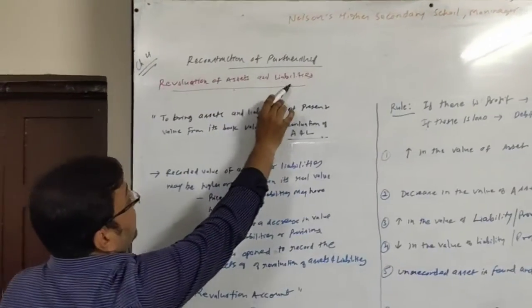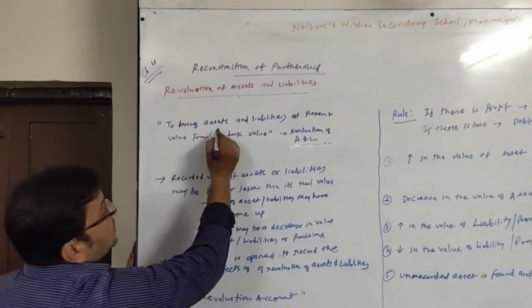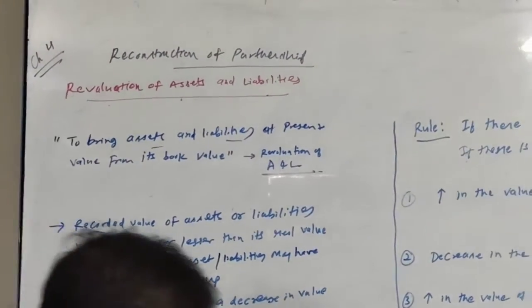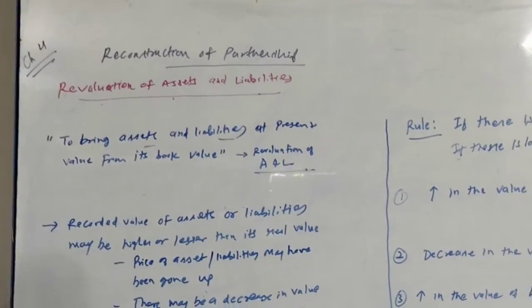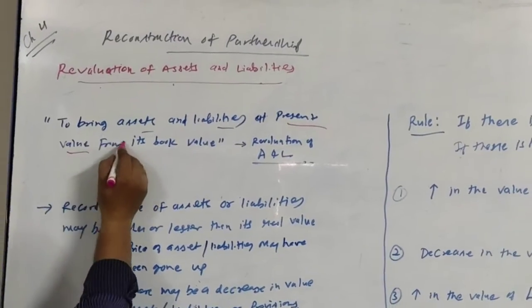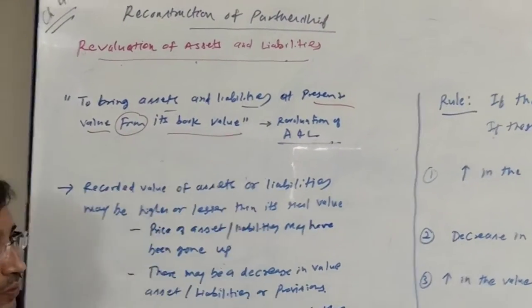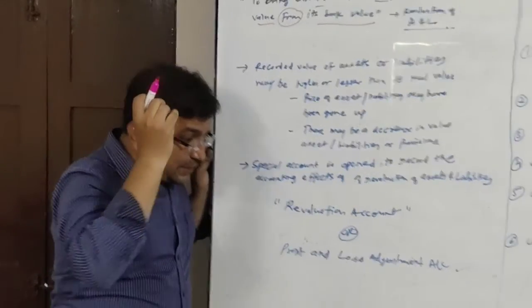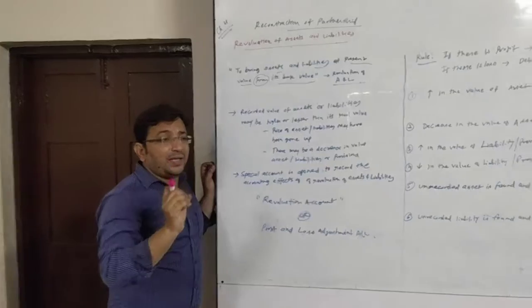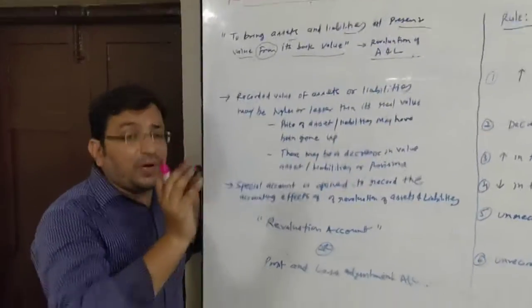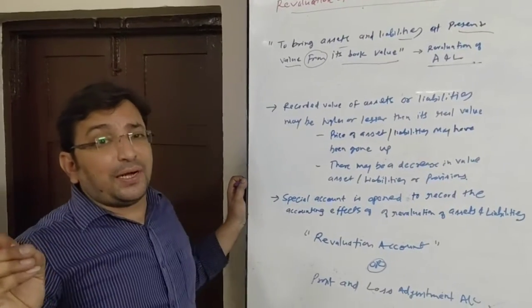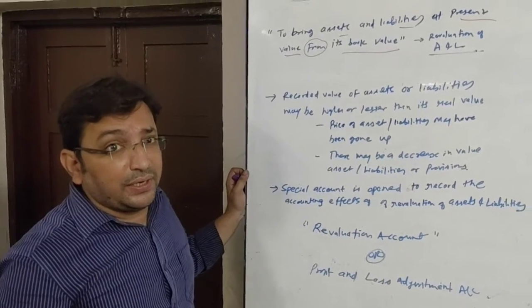Revaluation of assets and liability means to bring assets and liabilities at present value from its book value. Suppose, say for example, in your books of account, land and building is shown at rupees 2 lakh, but actually in the market its market price is rupees 3,50,000.